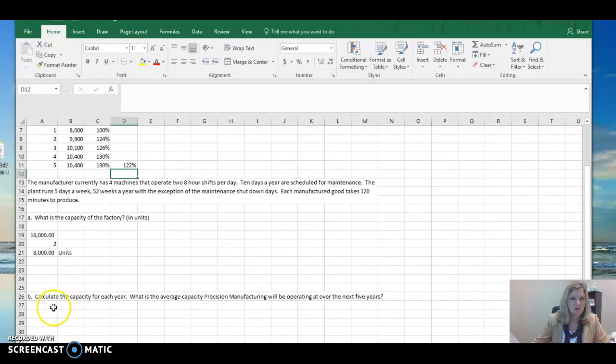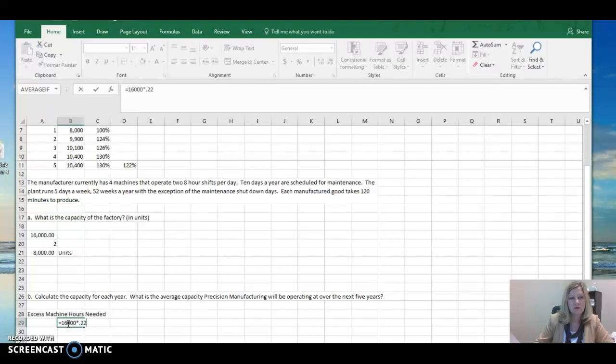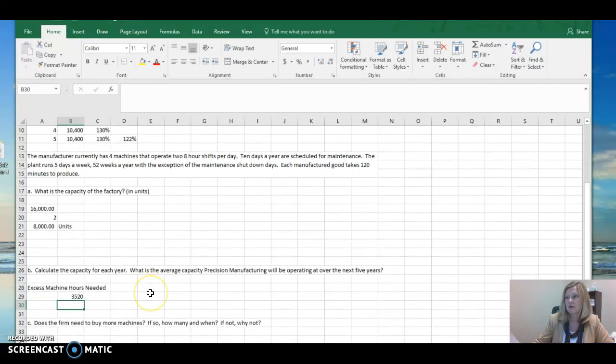So for my excess machine hours needed, could we agree that we currently have 16,000 machine hours? That would be 100%. So at 122%, our excess over the average is the additional 22% that we need. So equals 16,000 times 0.22, and we need 3,520 machine hours.